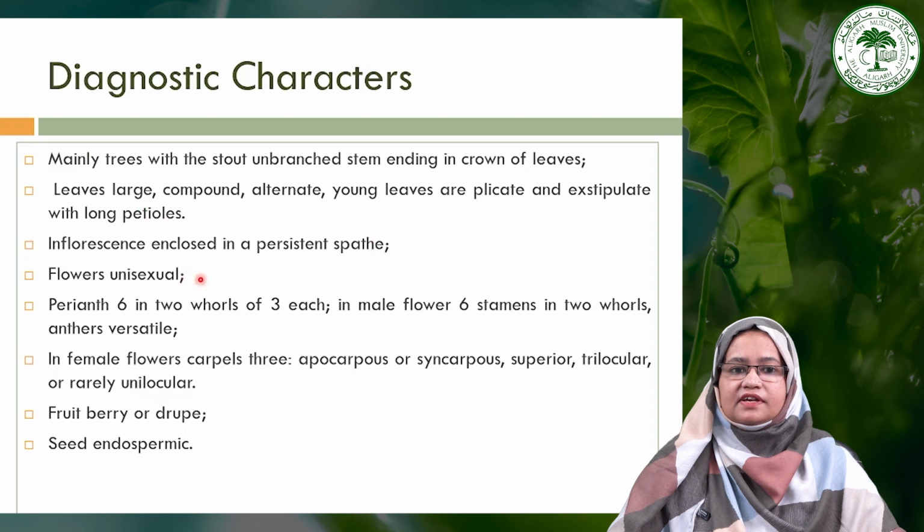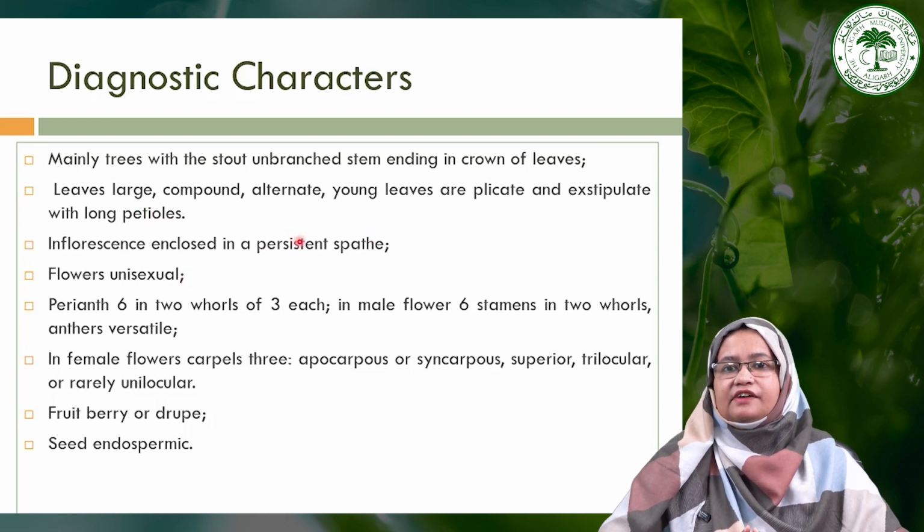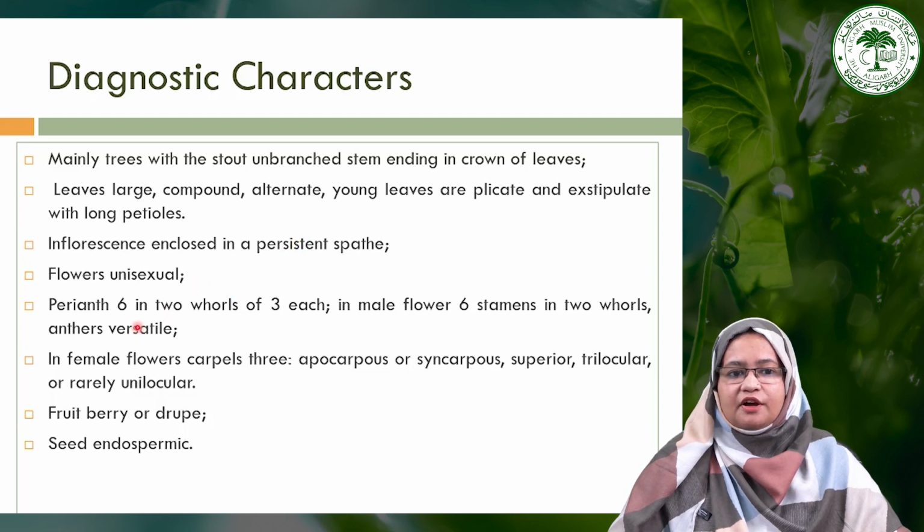And the inflorescences are enclosed in a persistent spathe as we have seen earlier. They have a prominent spathe. This spathe may sometimes be woody in nature and is persistent. And the flower is generally unisexual but sometimes may be bisexual. Perianth is 6 in number in 2 whorls. In male flowers, they have 6 stamens also in 2 whorls, and anthers are versatile.